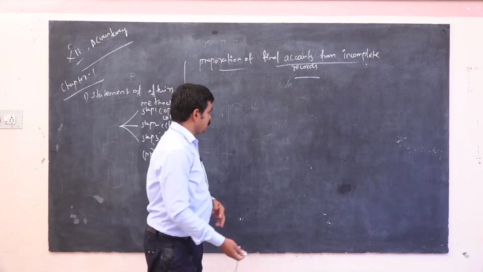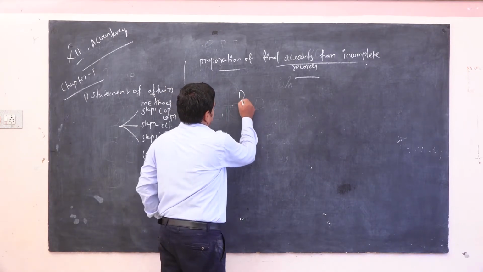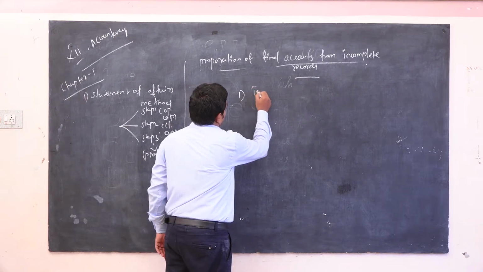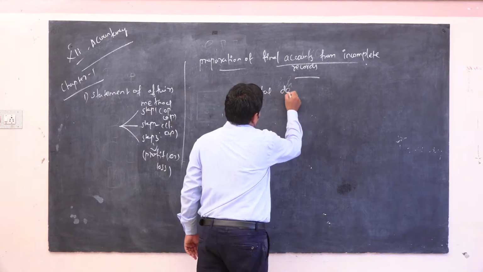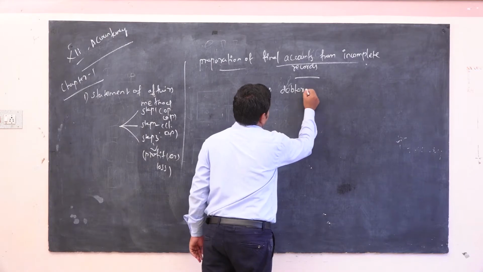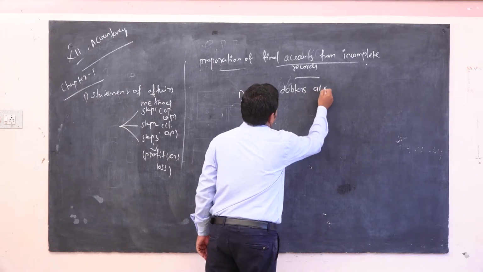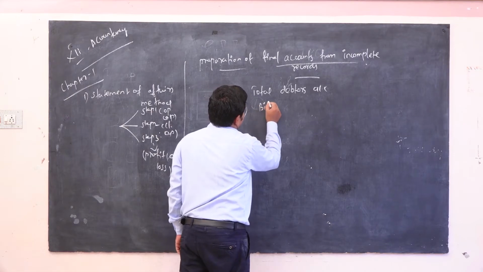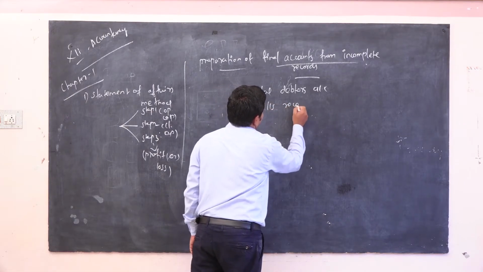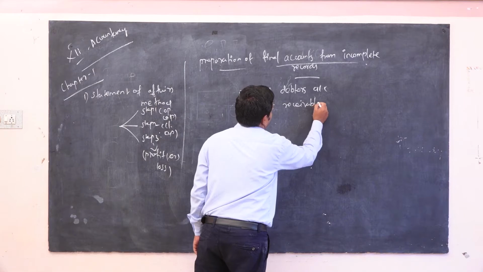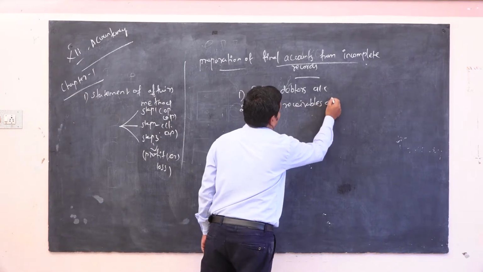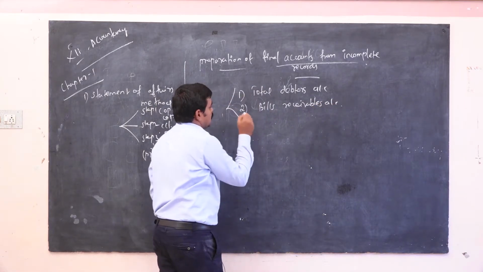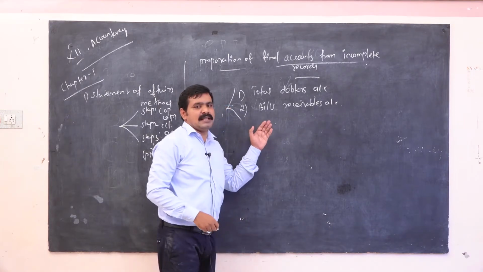The first one is the total debtors account. The second one is the bills receivable account. These two go together.